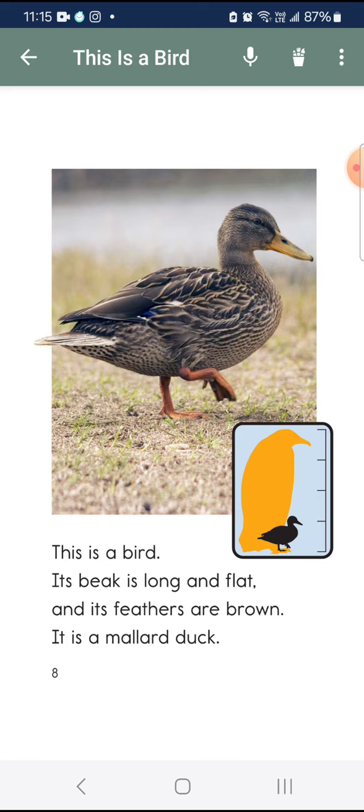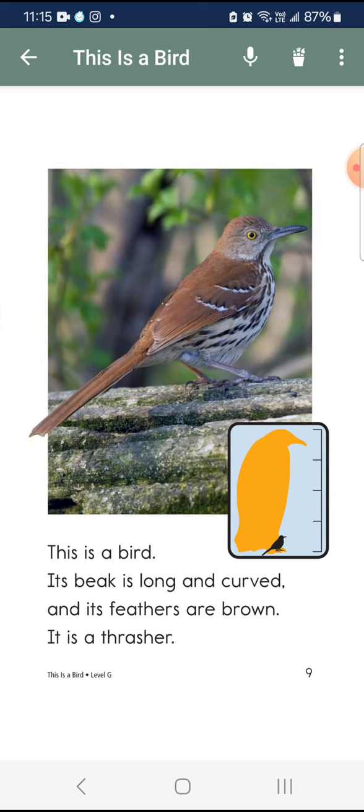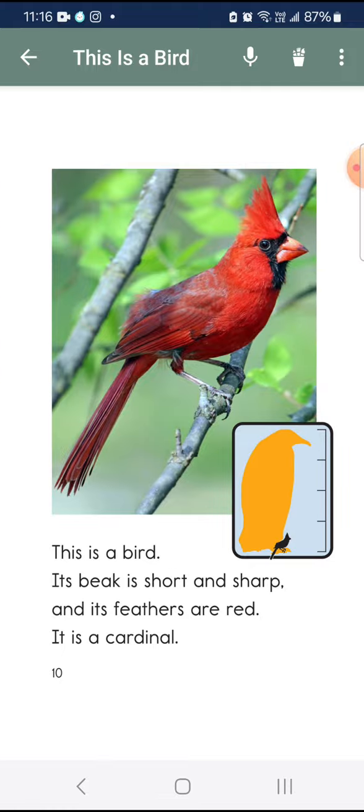This is a bird. Its beak is long and flat, and its feathers are brown. It is a mallard duck. This is a bird. Its beak is long and curved, and its feathers are brown. This is a thrasher.